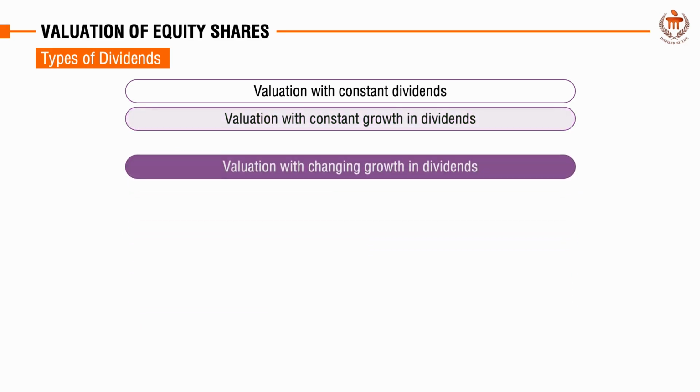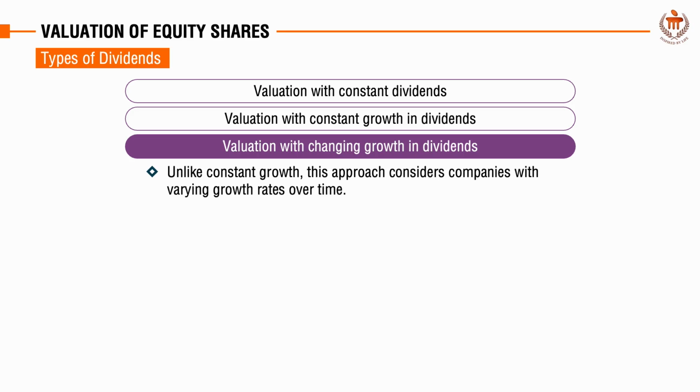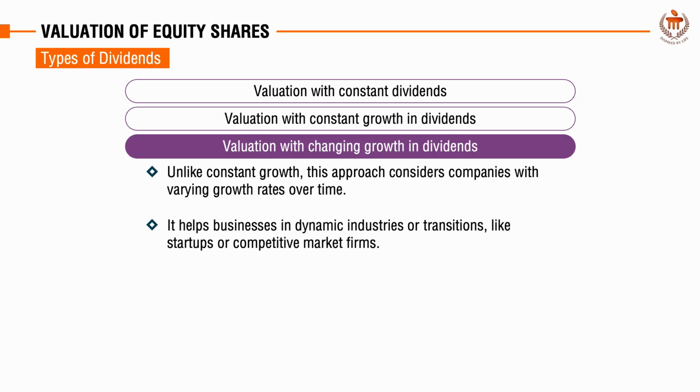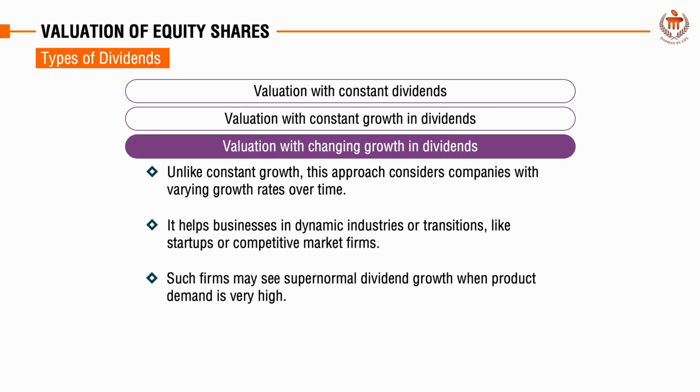Now we will discuss the valuation of equity shares when dividends do not grow at a constant rate indefinitely. Unlike the constant growth model, this approach accounts for companies experiencing varying growth rates over time. This method is particularly useful for businesses in dynamic industries or those undergoing transitions such as startups or firms in highly competitive markets. In such firms, there are periods during which the dividends may grow supernormally, that is, the growth rate is very high when the demand for the company's products is very high.